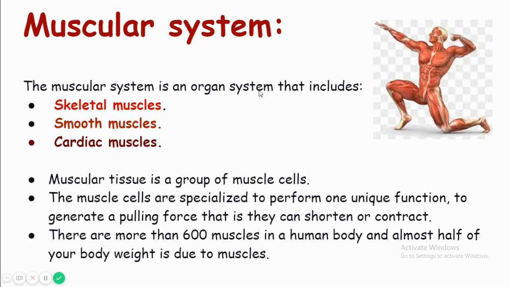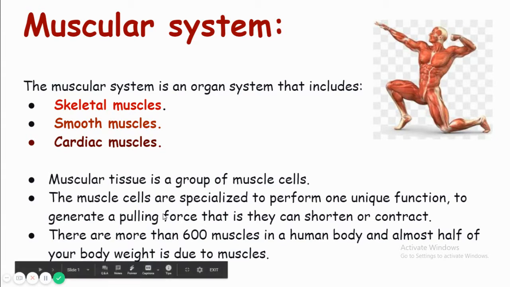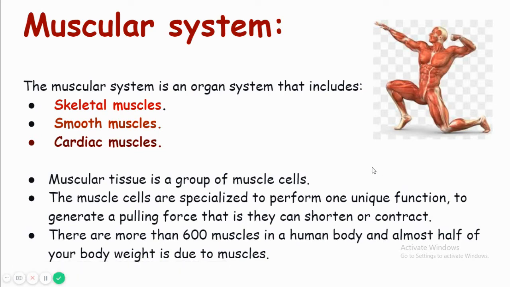The muscular system is an organ system that includes skeletal muscles, cardiac muscles, and smooth muscles. Muscular tissue is a group of muscle cells. Muscle cells are specialized to perform one unique function: to generate a pulling force, that is, they can shorten or contract. There are more than 600 muscles in a human body.